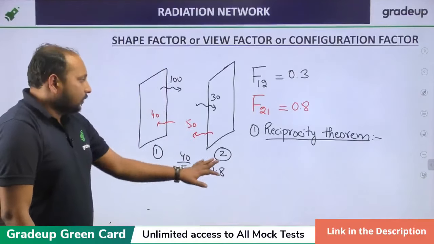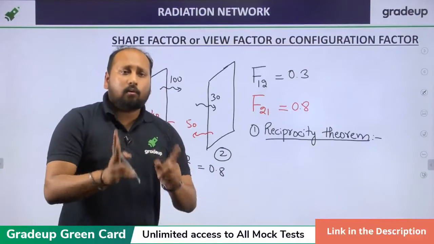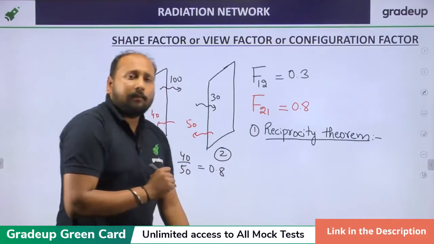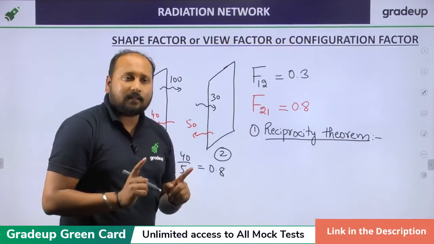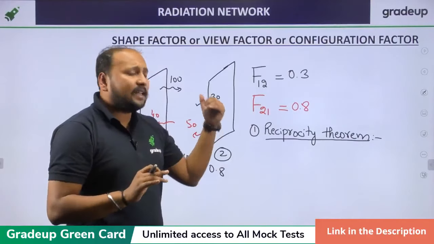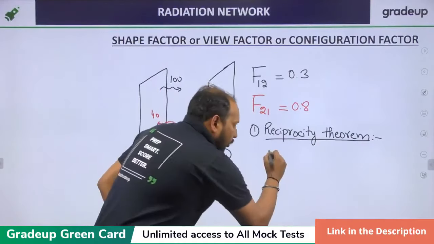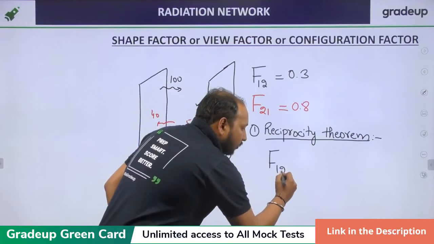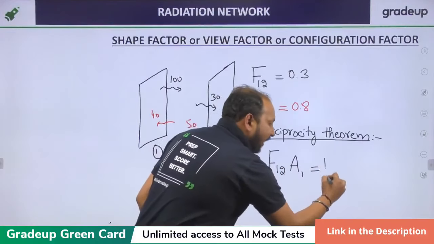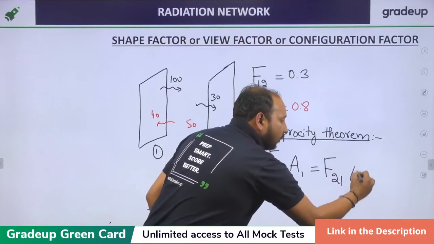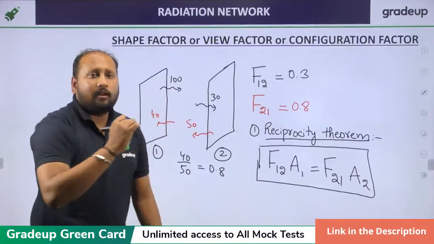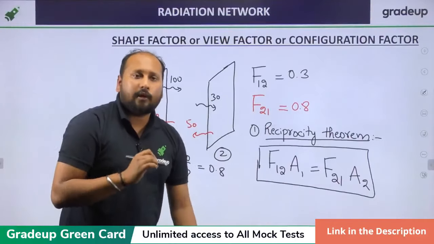Clear, Saurabh? Now, next is reciprocity theorem. There are two rules or two theorems associated with this shape factor. Reciprocity theorem basically states that if there are two surfaces, any surface, plane surface, cylindrical surface, or spherical surface, the shape factor of body 1 to body 2 into the area 1 is equal to the shape factor of body 2 with respect to 1 into area 2. This is reciprocity theorem. Very important. We'll be solving some numericals based on this reciprocity theorem today in this session.